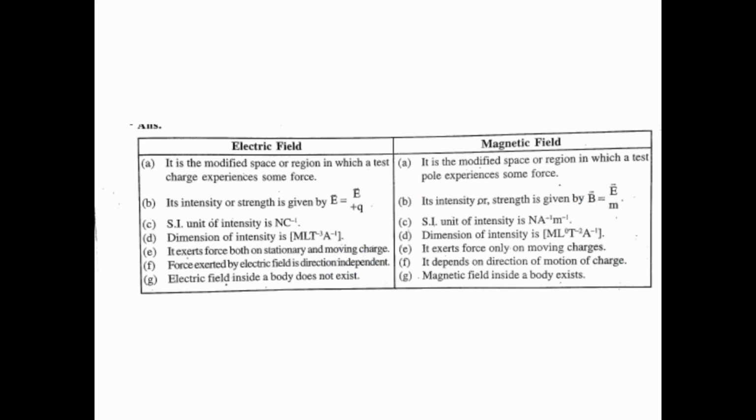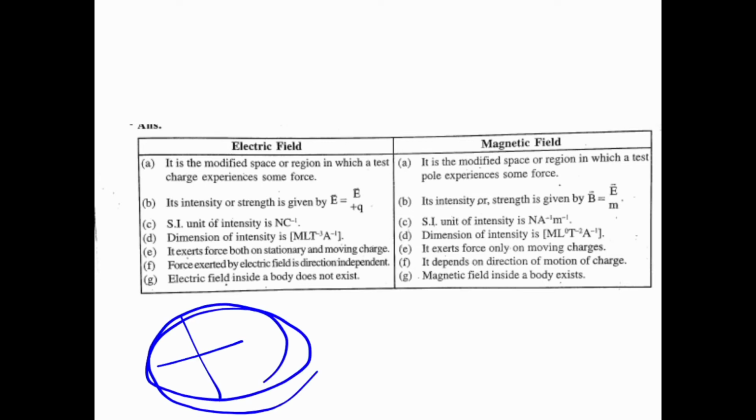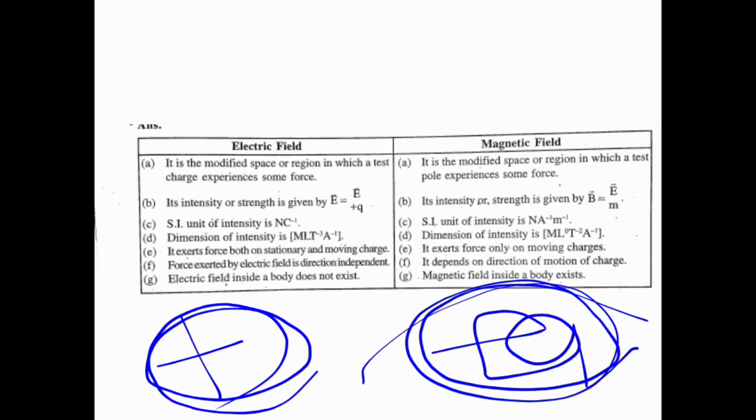Force exerted by electric field is direction independent. Okay, whereas magnetic force depends on the direction of the motion of the charge. As in an electric field the charge may be at rest, so the direction doesn't matter, but as it moves with certain velocity, here direction matters.